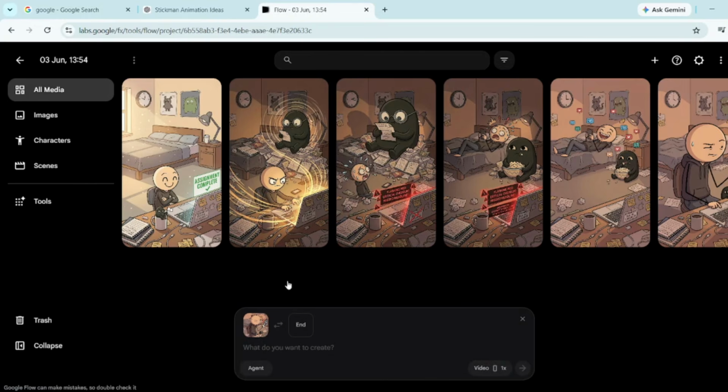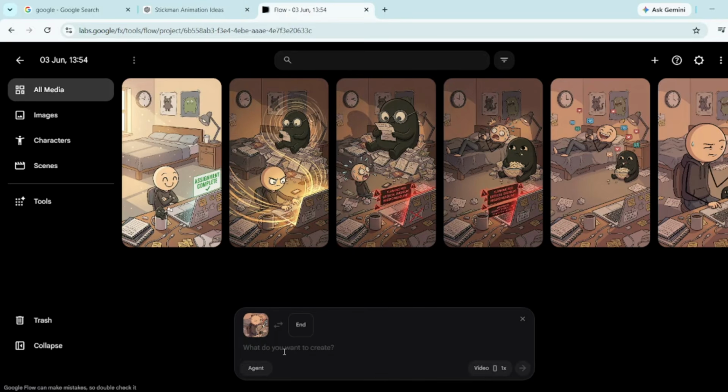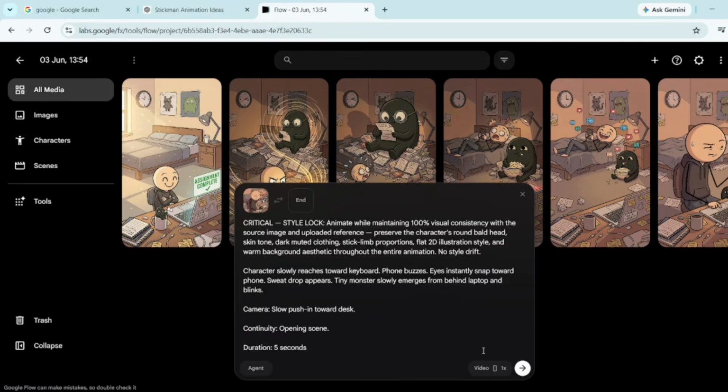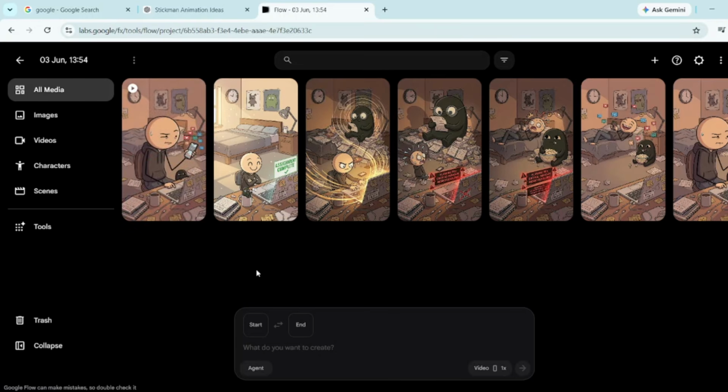Next, head back to ChatGPT and copy the first image animation prompt. Make sure you copy it together with the voiceover and every extra detail, because that's what helps the prompt work properly. Then come back to Google Flow, paste everything in, and hit generate. It'll only take a few seconds to process. Sometimes if the platform is busy, it might show as queued for a moment, but once it's done, your animated video should come out looking something like this.